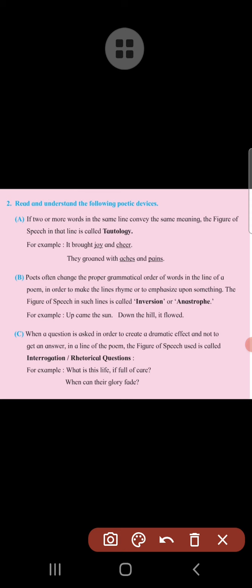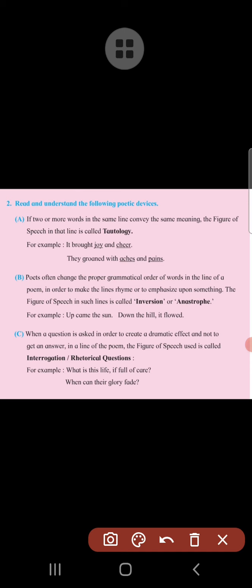It brought joy and cheer. Look at these two words, joy and cheer. These two words are very important. Joy means cheer and cheer means joy. Both the words are in the same line and have the same meaning. When such words having the same meaning are used in the same line, that is an example of tautology. So, it brought joy and cheer. The meaning of joy and cheer is the same and they occur in the same line. Therefore, it is an example of tautology.